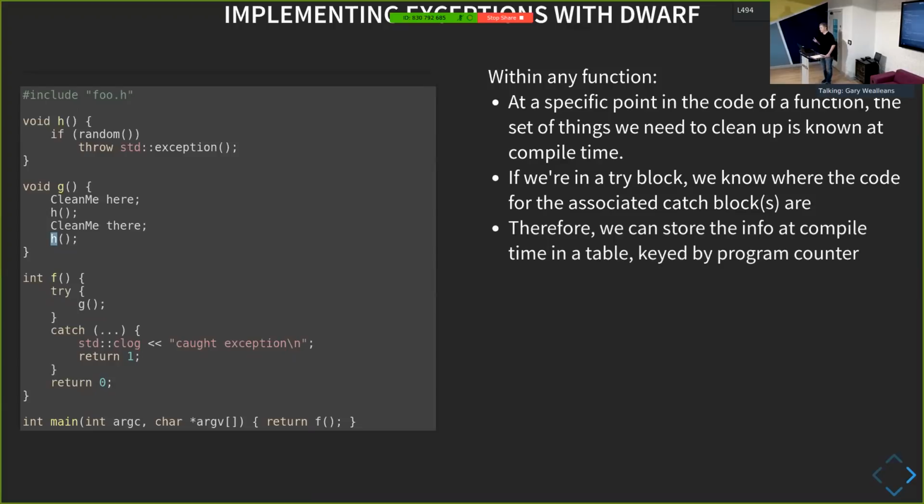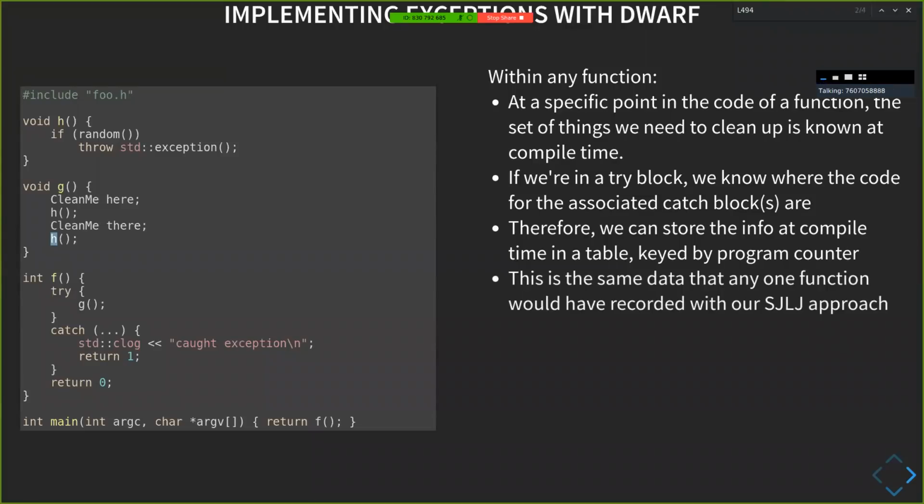Okay, so what I can do is create a table that is keyed by the program counter that I'm at. As G calls H, it will have its own program counter at this point, and I know at that program counter what I need to clean up. For any one function, that gives me everything I need to do the cleanup, so the catch handling for that function.